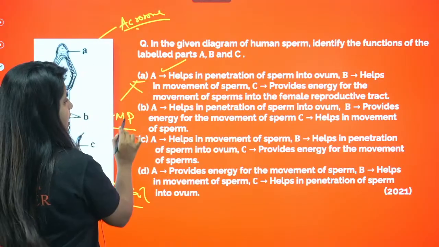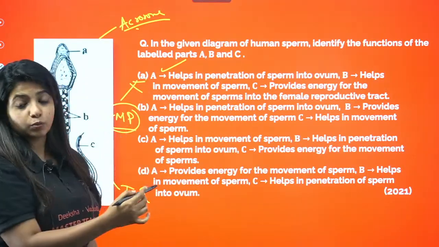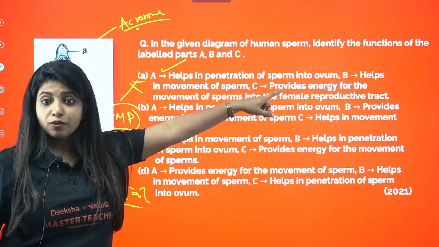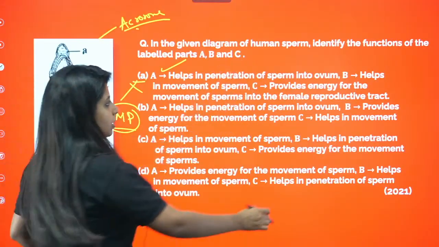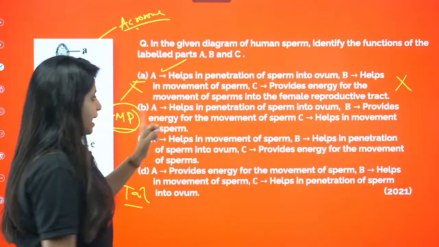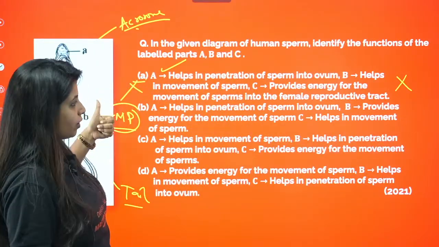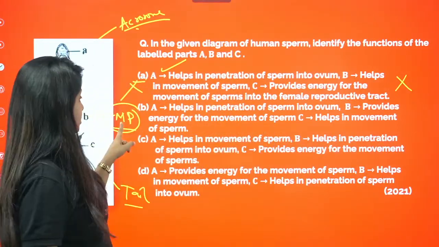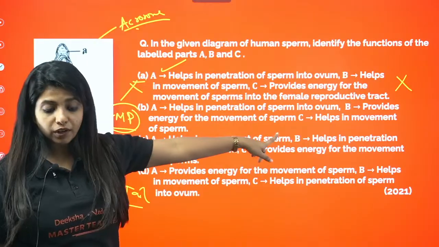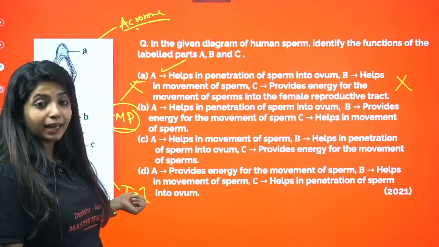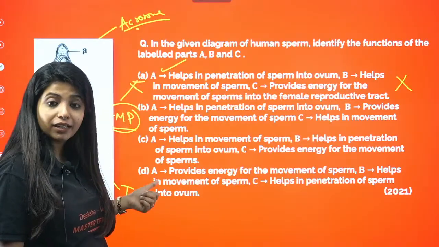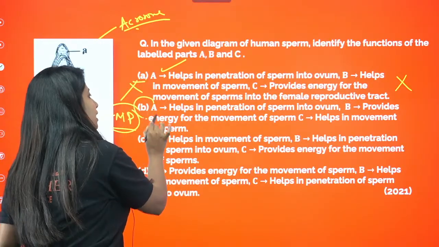Why? Because it is said that middle piece helps in the movement of the sperm. No, middle piece provides the energy. You have got the next option, you have to see that, right? So this will be a wrong option. Going ahead with the next one. A helps in the penetration of sperm into the ovum. Okay, fine, A is correct. B is middle piece, provides the energy for the movement of the sperm. C helps in the movement of the sperm. Tail helps in the movement of the sperm. This provides the energy, which is why your answer would be B.